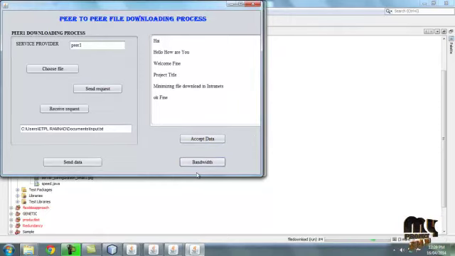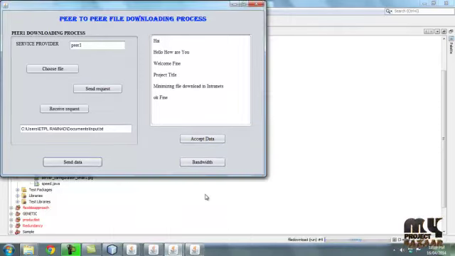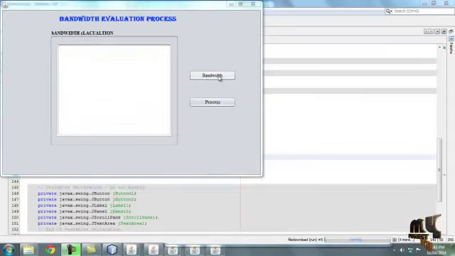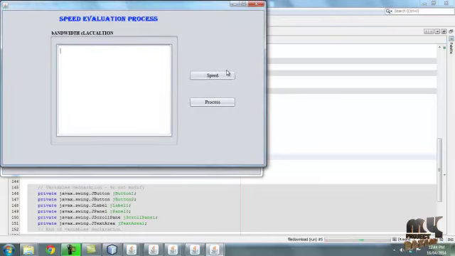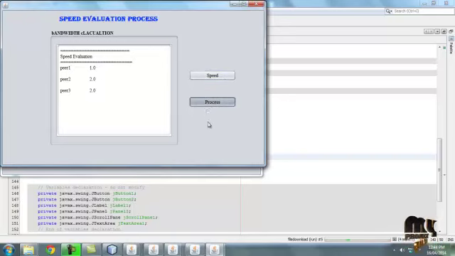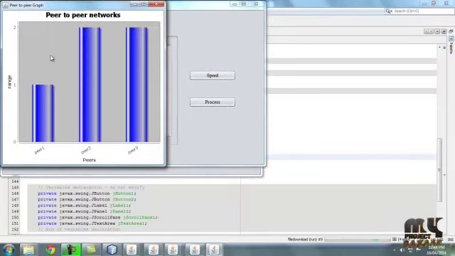Then move to the bandwidth process. By clicking bandwidth, the overall bandwidth of all peers is displayed. Here peer 1 takes interaction, that means it has a bandwidth value, and peer 3 takes interaction, but peer 2 does not make interaction, so its bandwidth value is 0. Then move to the speed process. Here the speed is also evaluated for three peers. Then in the overall peer speeds, we see which peer has the highest value. These are the final graphs of our process.